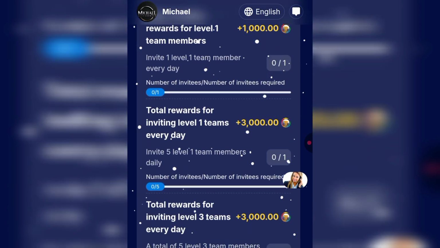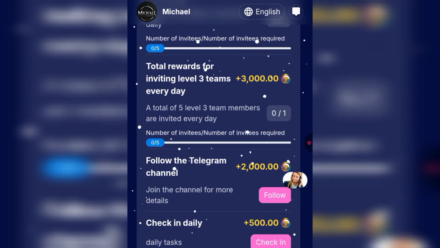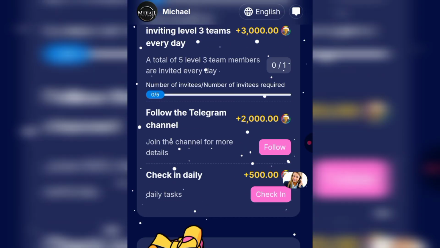If you scroll down, you see total rewards for inviting level 1 teams every day. If you invite 5 level 1 teams every single day, you get 3000 pi. Then the total reward for inviting 3 teams is 3000 pi. A total of 5 level team, 3 team members. Then right here, if you follow their Telegram channel, you will get 2000 pi.